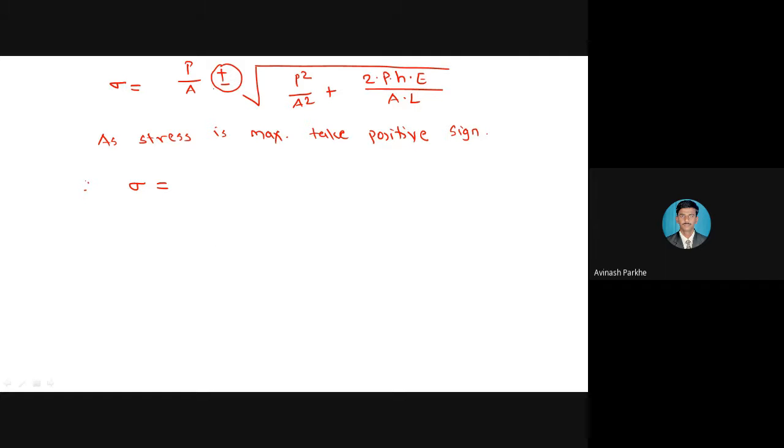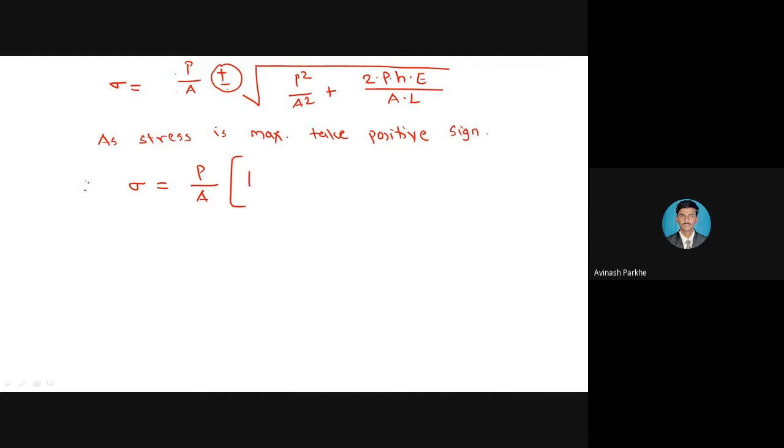Now from this term, if I take P upon A, outside the square root the P upon A term is present, and inside the square root the P upon A term is also present. So if I take this P upon A term as a constant, and take it outside, only 1 is remaining.